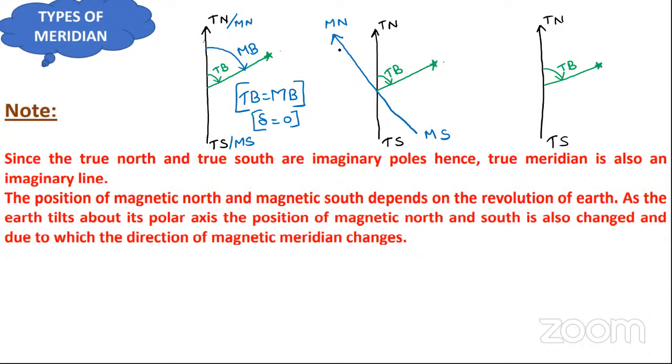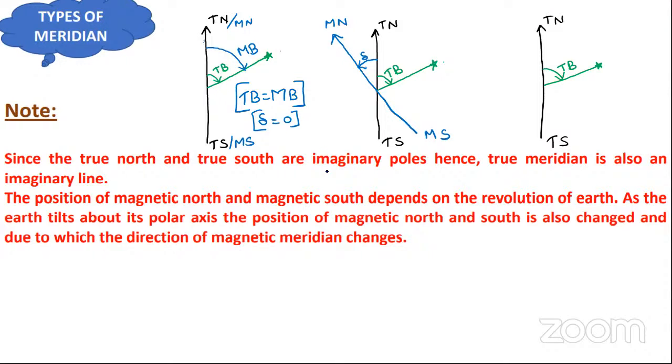Now this is the magnetic meridian and this is the true meridian. Now the angular difference between these two will be known as what? Declination. Is it clear to you? The angular difference between true meridian and magnetic meridian will be known as declination. Clear to you or not?